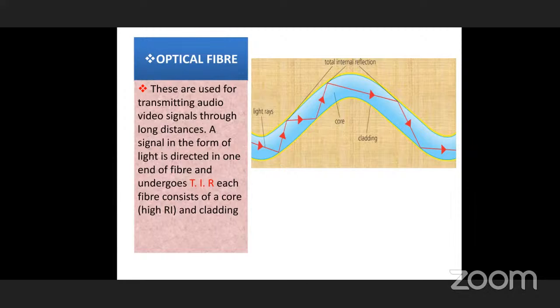In examinations, we should not go into details; the only question is what the applications of total internal reflection are. So you can remember the side headings and simply write what is going on inside, related to the topic we are discussing now. As far as this optical fiber is concerned, we can say the signal is in the form of a light ray. It undergoes total internal reflection inside the optical fiber. This is one of the applications of total internal reflection.